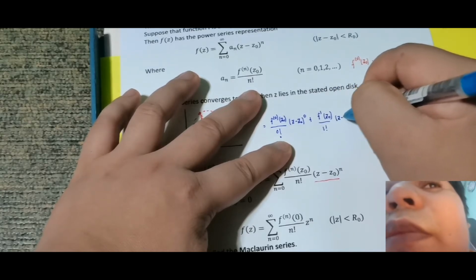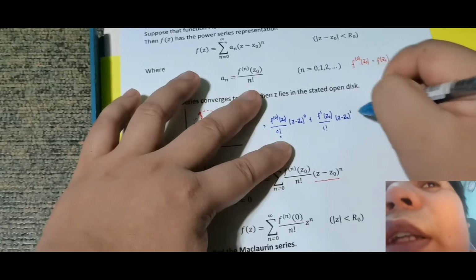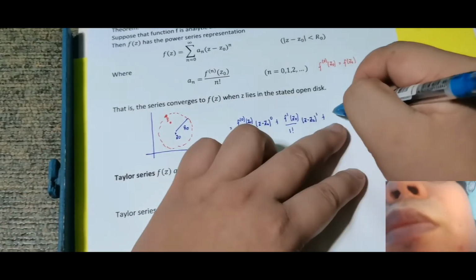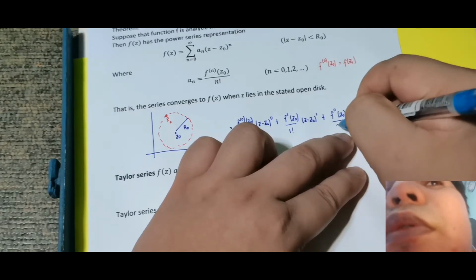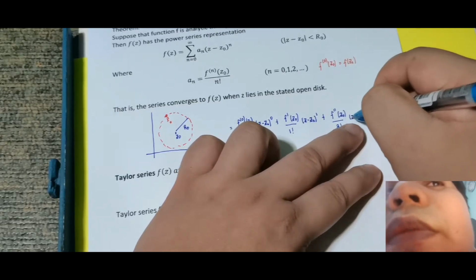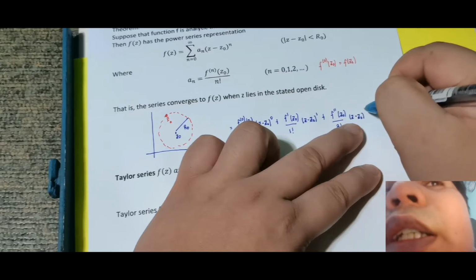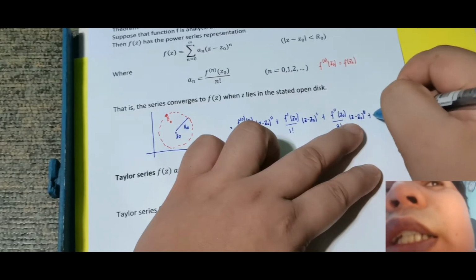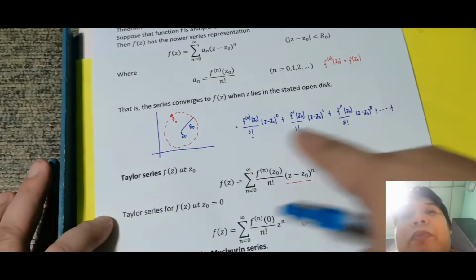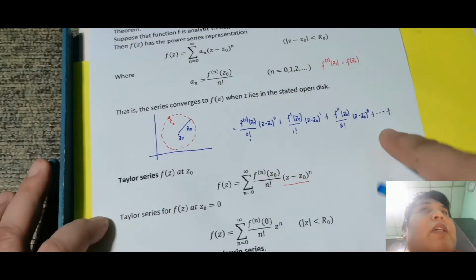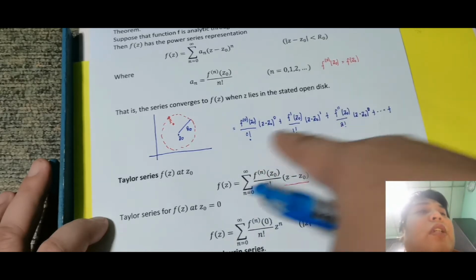Then z minus z naught raised to 1 plus f double prime kasi ito na of z naught over 2 factorial, then z minus z naught raised to 2 plus dot dot. Okay, so ito yung tinatawag na expanded form. Okay, o yung series representation niya.